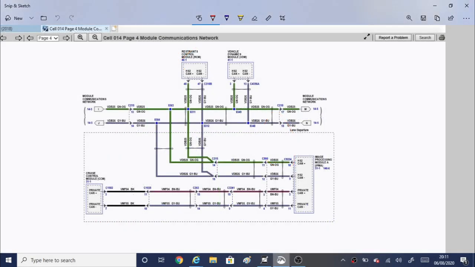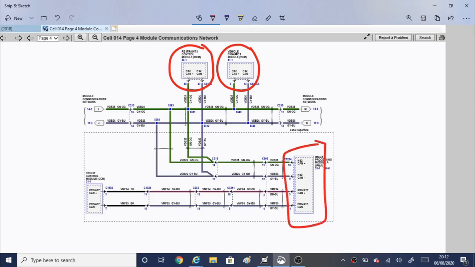Right, so this is the third page of the high-speed 2 network. As we can see, we've got restraints control module, which is the airbag module, vehicle dynamics module, that's for your adjustable shock absorbers, whether it's got this or not, I'm not sure. Image processing module, that's the front camera, that's if we've got adaptive cruise and all that. So as we can see, we still haven't got the modules that we're after, so we're going to go to the next page.